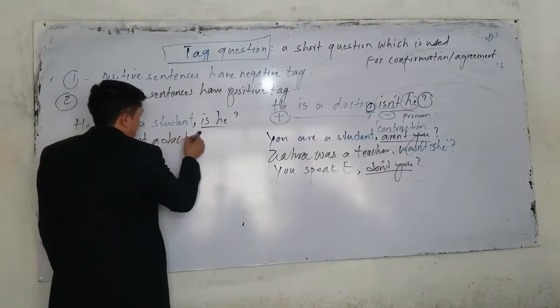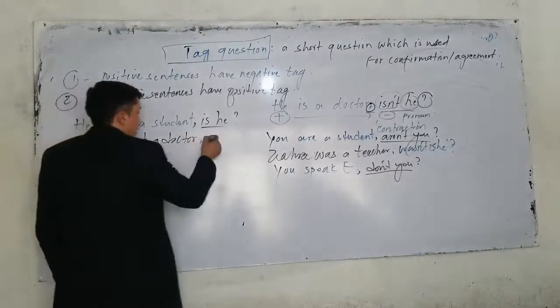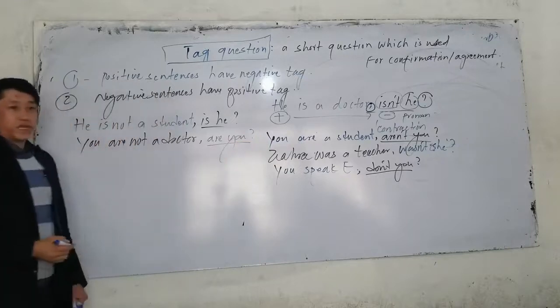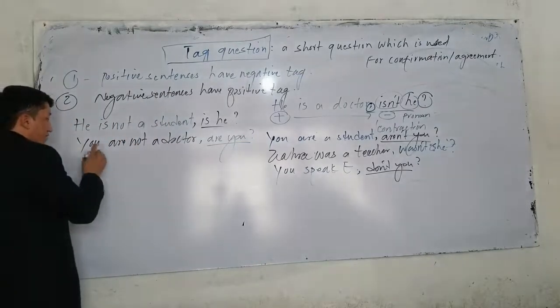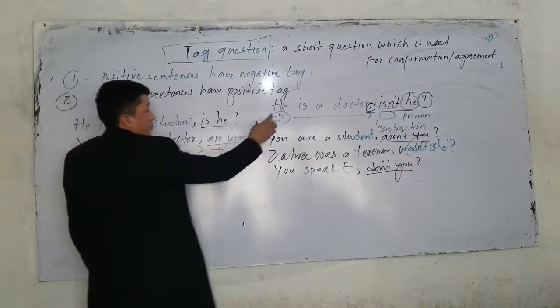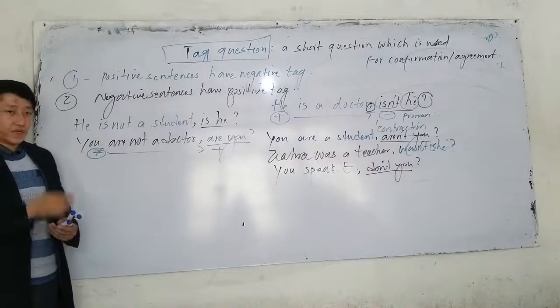Or you are not, for example, a doctor. What is the tag here? You are not a doctor. What is the tag question? We can say, are you? So a negative sentence has a what tag? Positive tag. Here a positive sentence has a negative tag, but here a negative sentence has a positive tag.